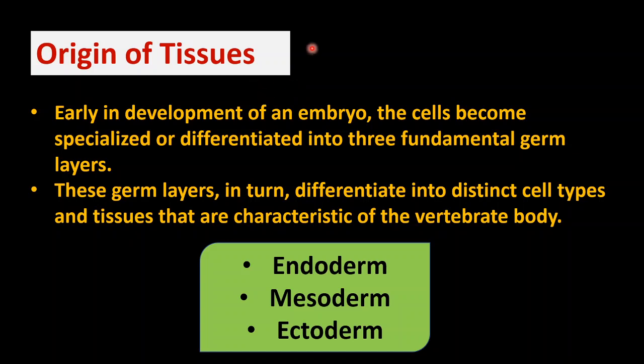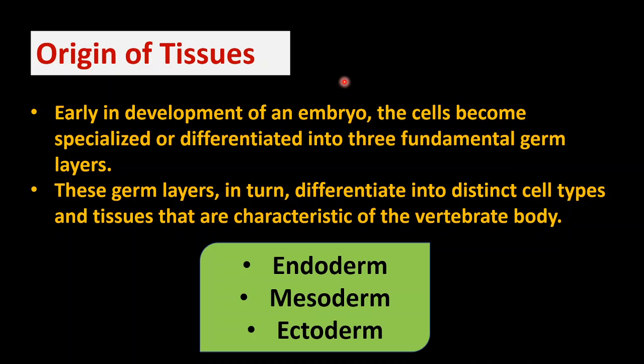Then we'll talk about origin of tissues. Early in development of an embryo, as you all know, the zygote is formed when fertilization takes place. The male and the female gamete fuse together. The fertilization takes place, and eventually a diploid zygote is formed. धीरे धीरे जाके stages develop होती हैं, cleavage होती है, and cleavage, as you all know, is different from mitosis. Just keep this thing in your mind.